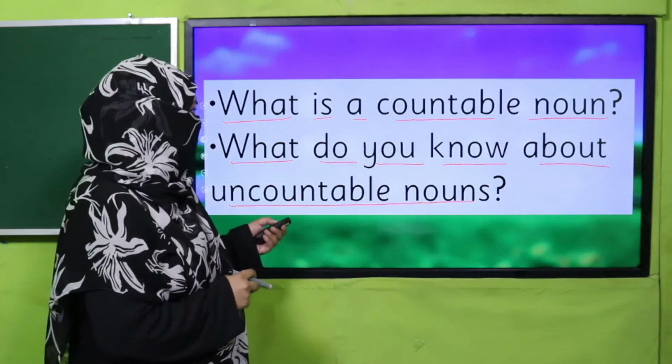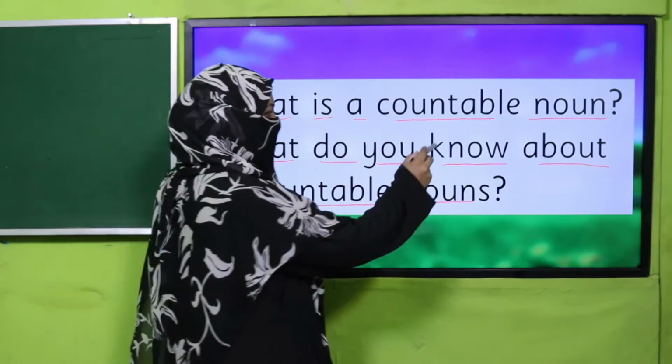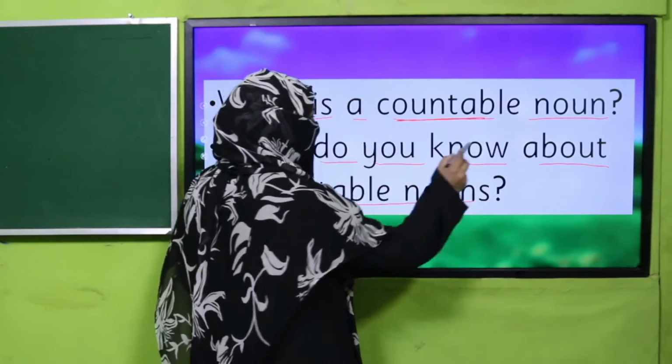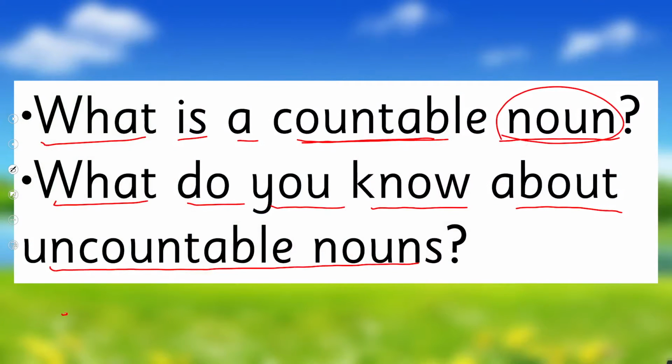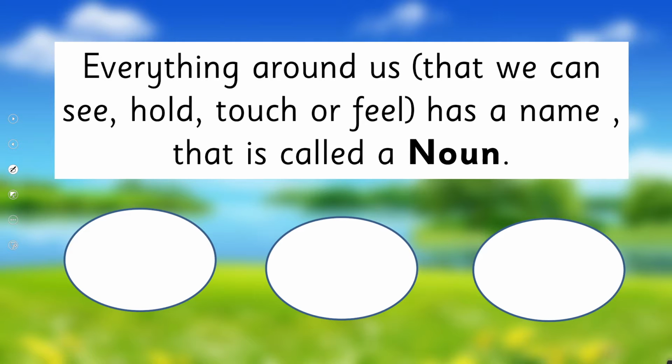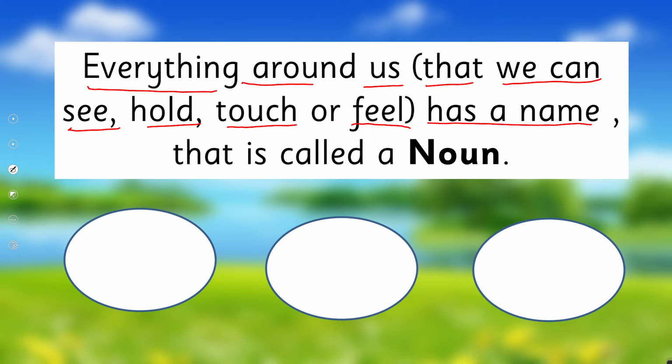Let's find out what countable nouns are. And before going to countable and uncountable, tell me, do you remember what nouns are? Okay, let's recall it. Everything around us that we can see, hold, touch or feel has a name and that is called a noun.